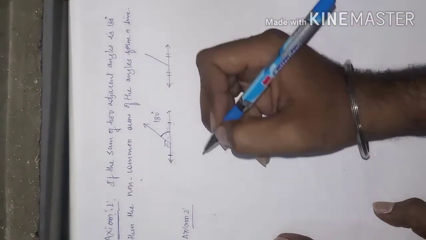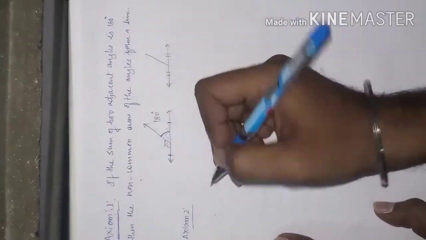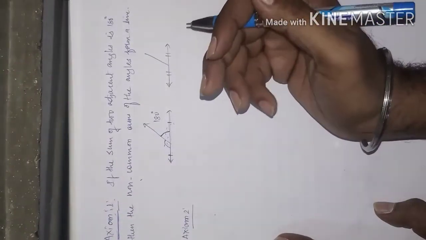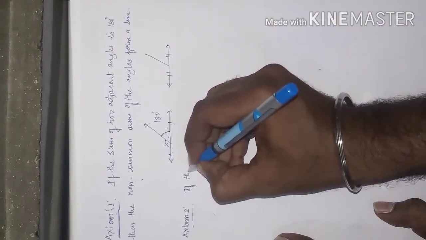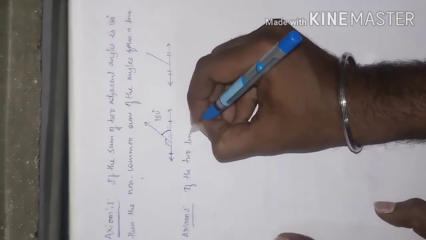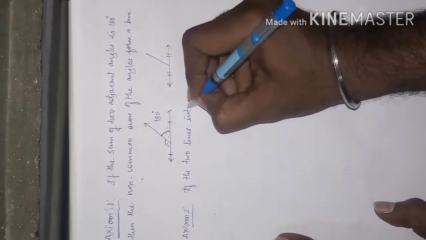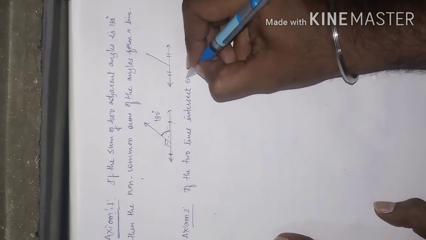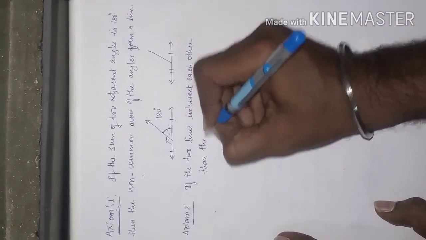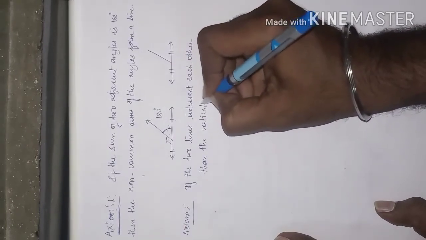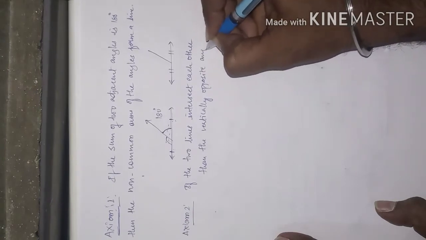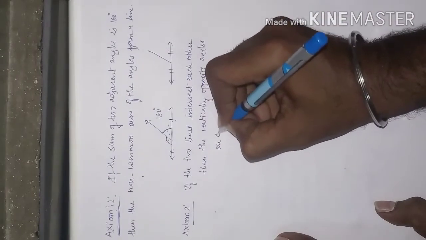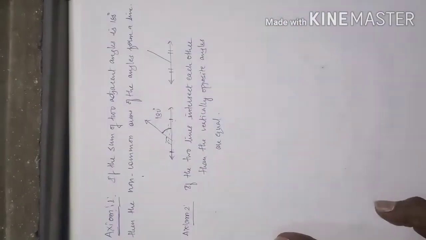Now one more statement, one more axiom. As we learned in the last class also, if two lines intersect each other, then the vertically opposite angles are equal. This we learnt.